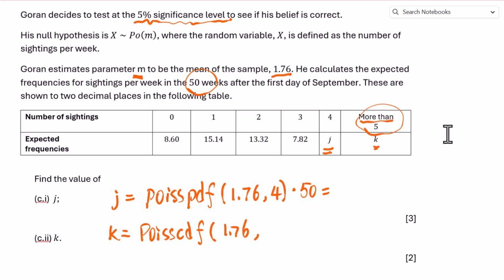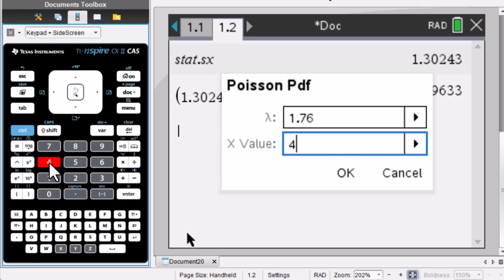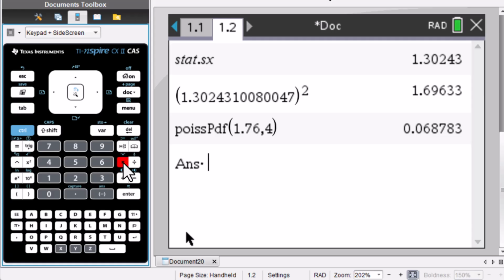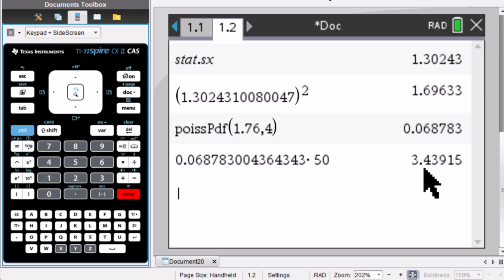It should be at least 5. So 5 is the lower bound. 9999 is the upper bound. Then times 50. Enter. Then times 50. 3.44.